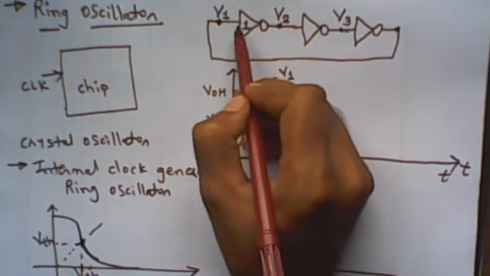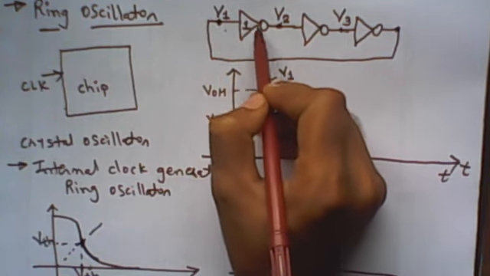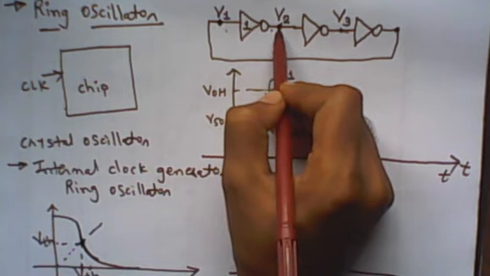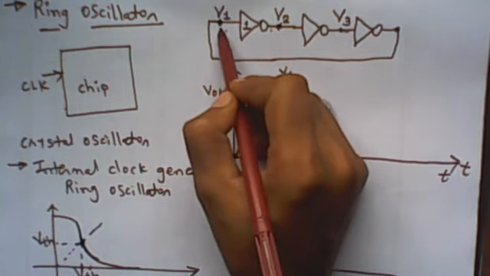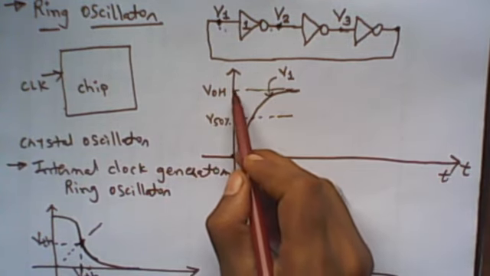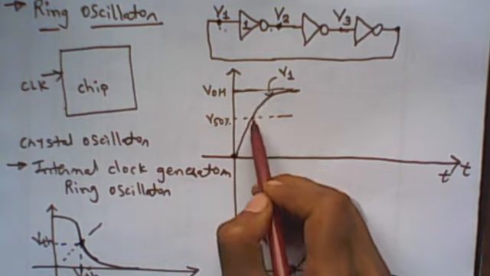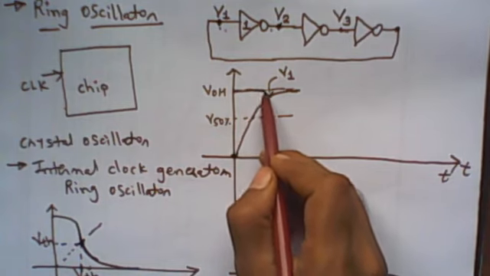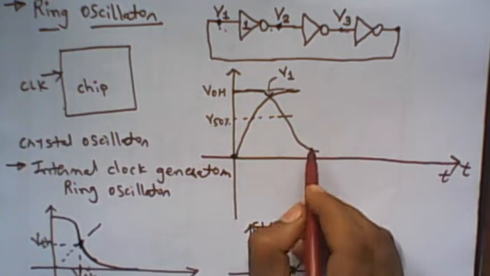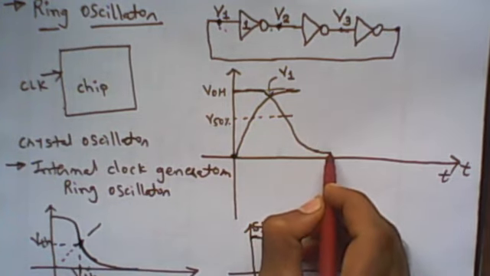V2 is the inverse of V1 because there is an inverter in between. So when V1 goes to 1, V2 starts going low. V2 is initially high, and when V1 crosses the 50 percentage, V2 starts going low.